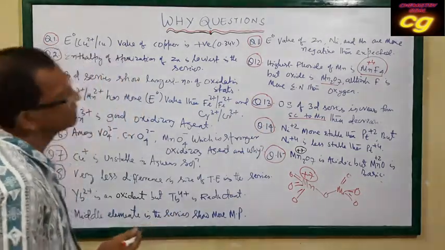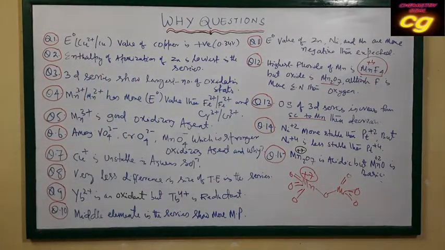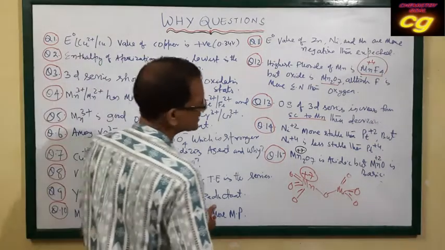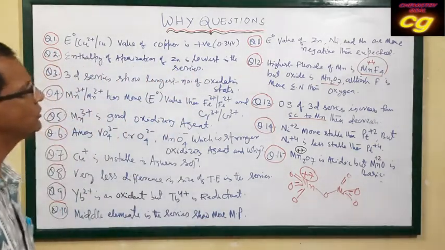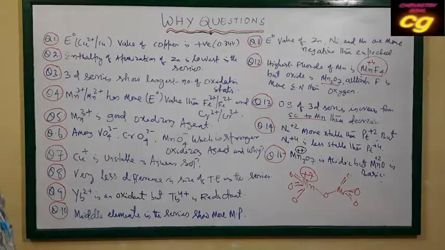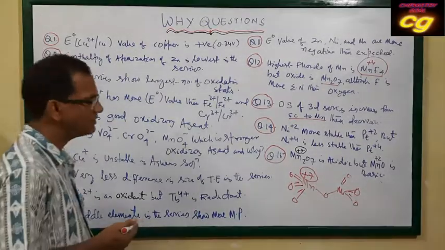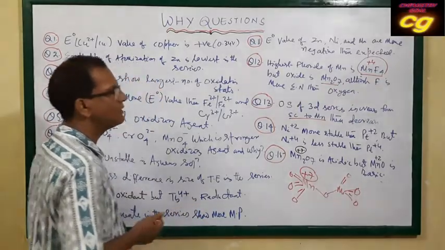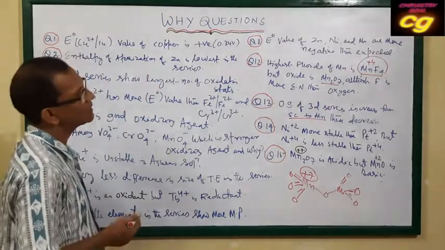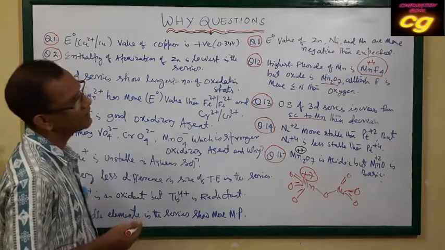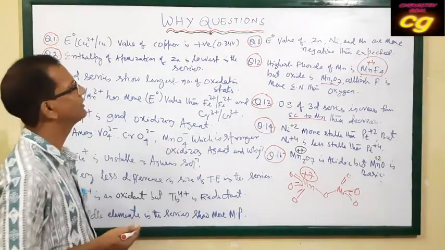That's why Mn2O7 is possible, but MnF7 is not possible, although manganese has a +7 state. This is the main important cause. Mn2O7 is the oxide, but the highest fluoride is MnF4, not MnF7.